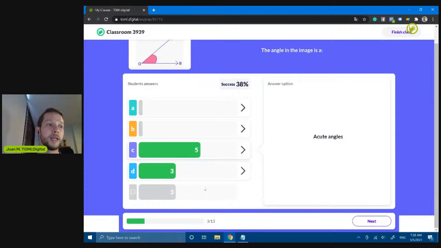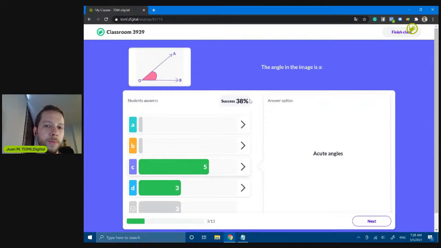Remember, you need to click on the option, and you will see the right answers here. You can click on the answers to remember what each one of the options is. So those are the answers from the people.